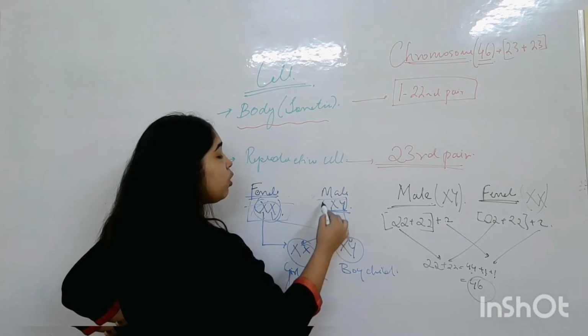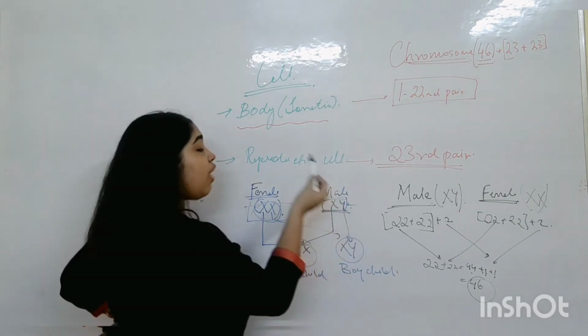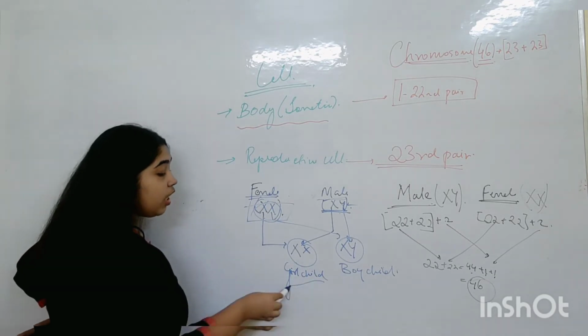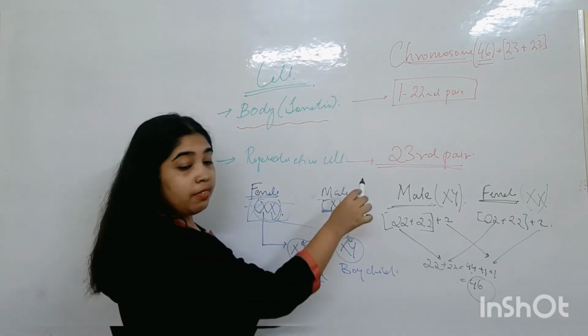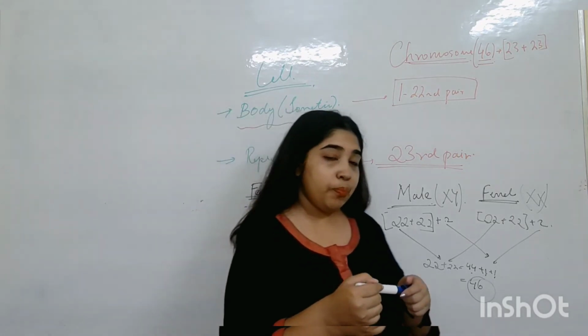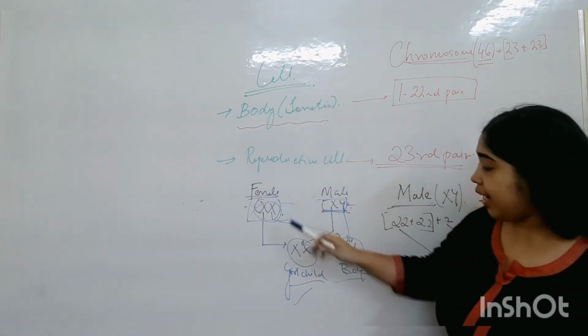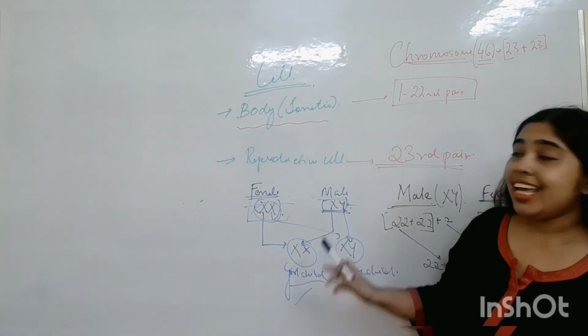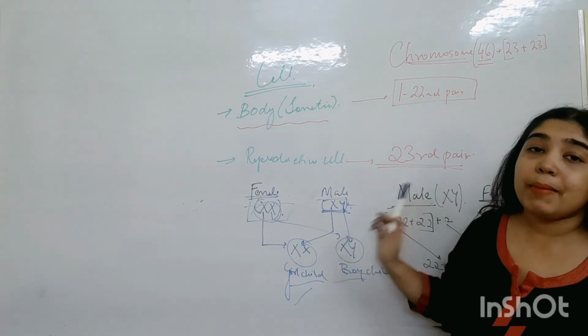because you can see that the father has both X and Y. So if the father is giving an X chromosome, then it's a girl child. But if the father is giving a Y chromosome, then it's a boy child. So from here we understand very nicely that the sex of the child depends upon the father, the male.